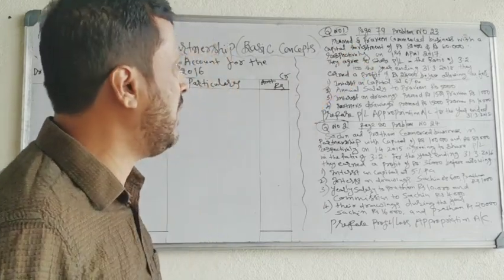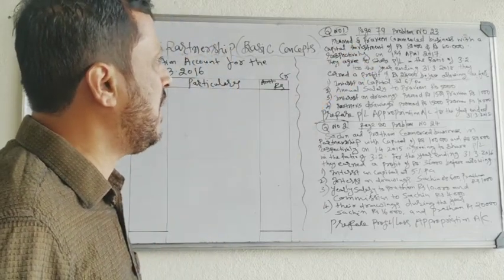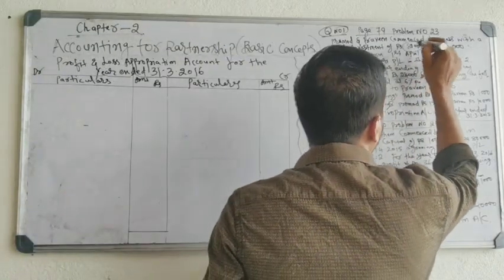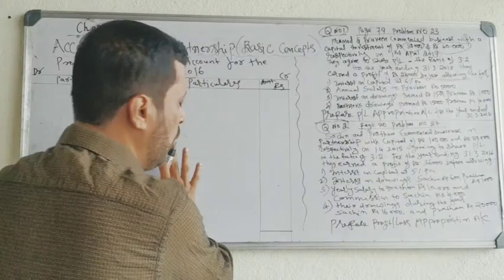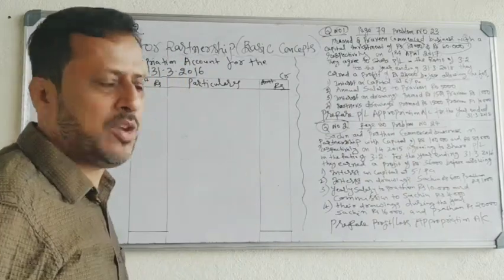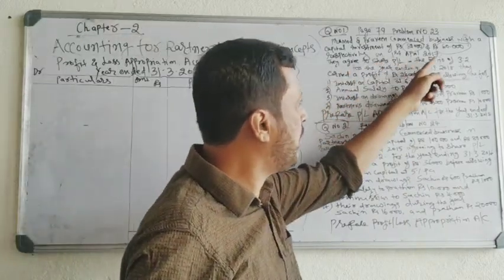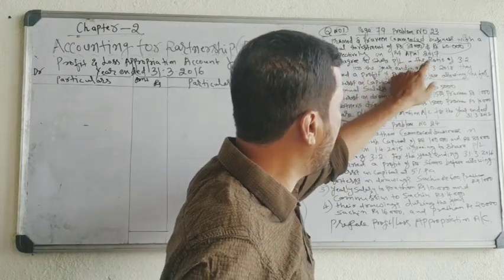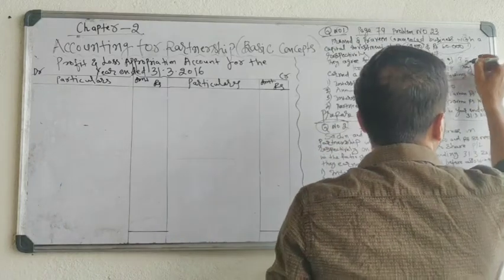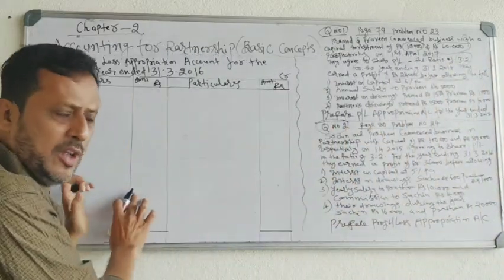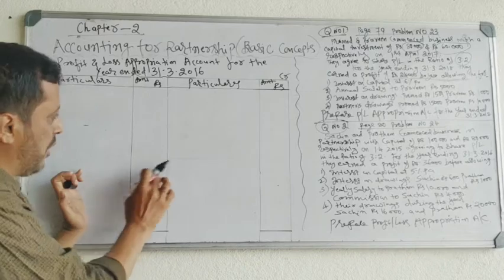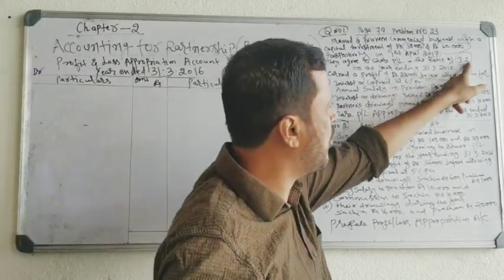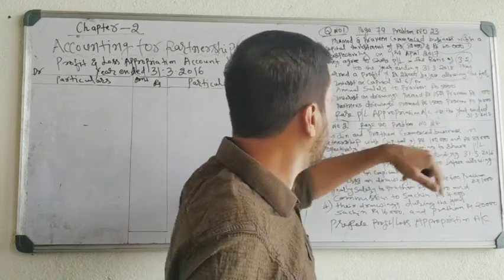Pramod and Praveen commenced business with a capital investment of rupees 80,000 and 60,000. Don't record this capital. Capital is not recorded in the appropriation account. It is not an appropriation of profit. Respectively on 1st April 2017. They agree to share profits in the ratio of 3:2. What is the ratio? Whatever remaining profits are left in the profit and loss appropriation account will be divided in the ratio of 3:2 among partners.